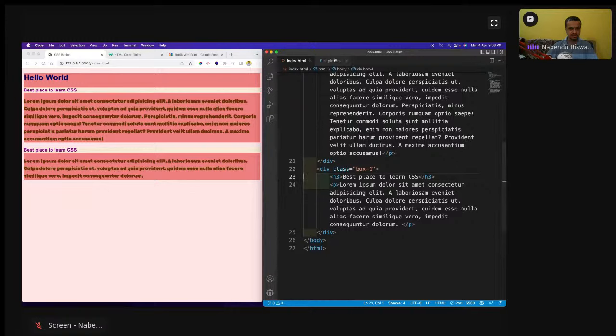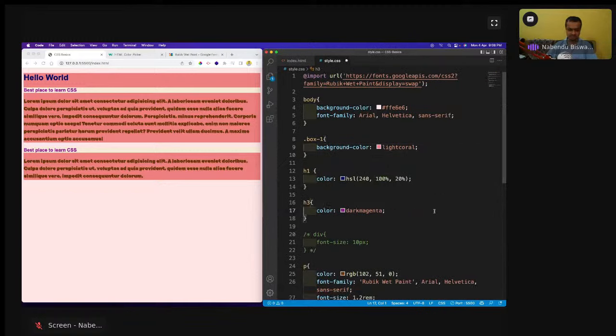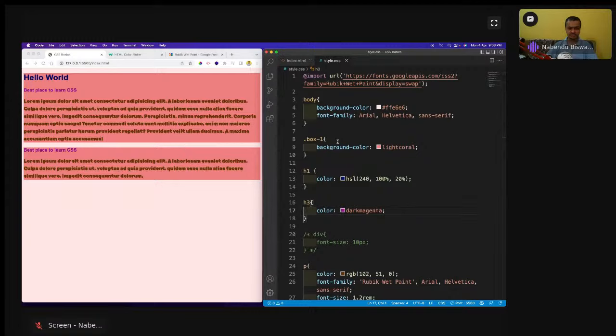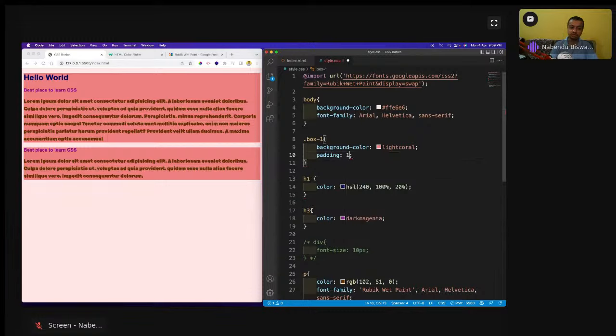Okay, actually I'm going to remove this background color. Just wait. Okay, so background color I have removed, and there is some space. I can give one more thing so it will look a bit better. We're going to learn about this later on. That is known as padding. Padding is something which is always around something. So if I give 10 pixels, what will happen? It will take all the way around this box.